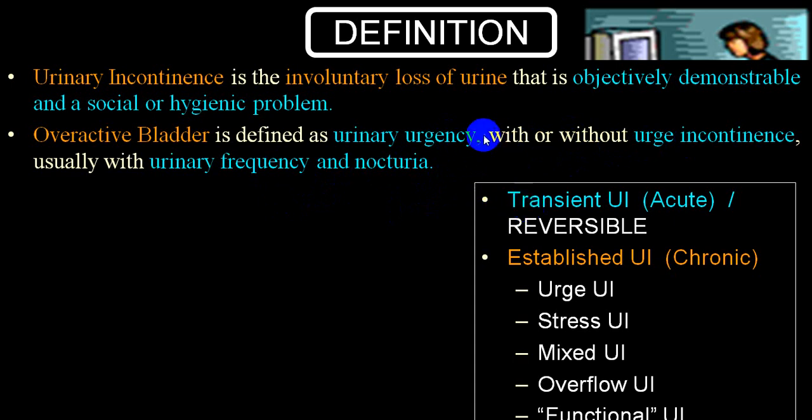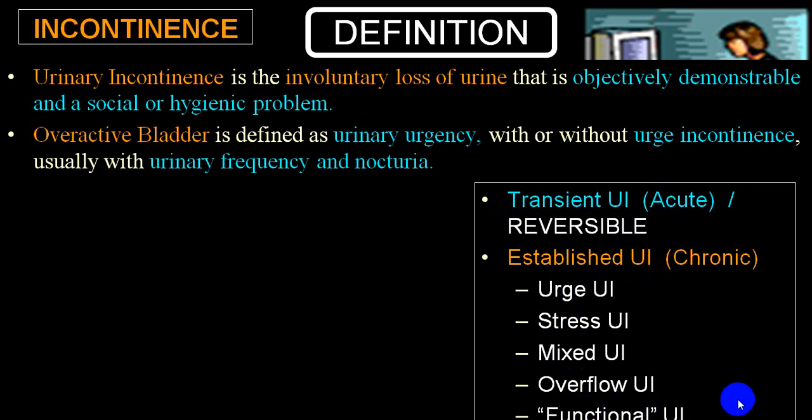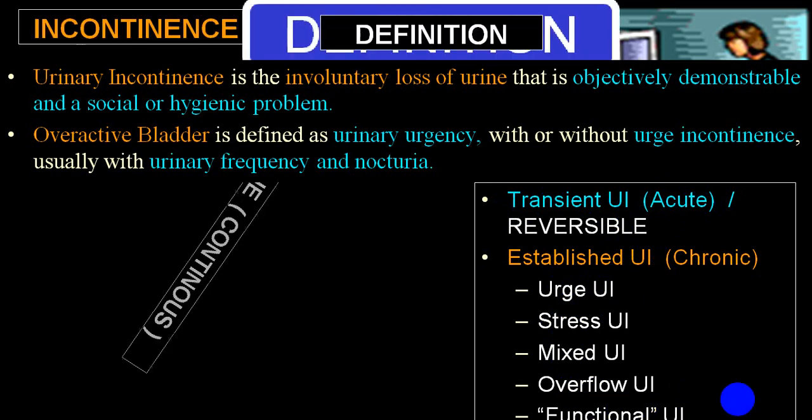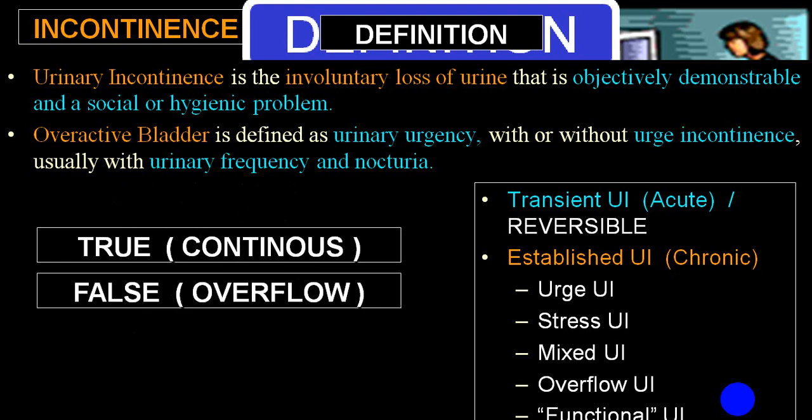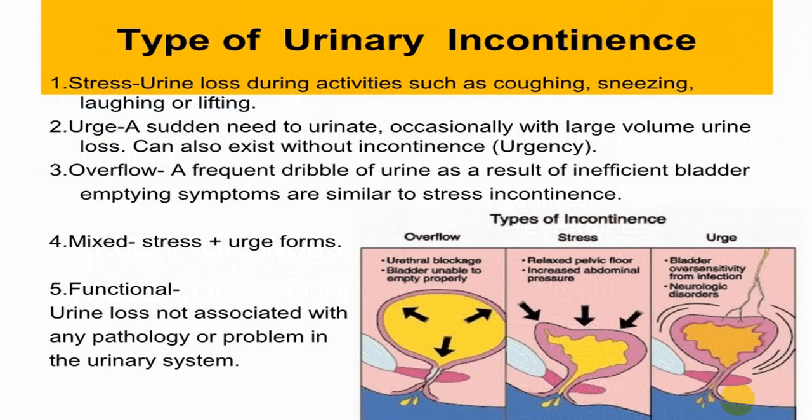And there are different types of urinary incontinence. One is called transient urinary incontinence, or acute or reversible. The chronic variety is usually urge incontinence, stress incontinence, mixed, which has urge with stress, or overflow urinary incontinence, and there is one more variety we call functional urinary incontinence. We are not going to talk in detail. Also, you can divide into true, which is continuous, and false, which is usually overflow urinary incontinence.